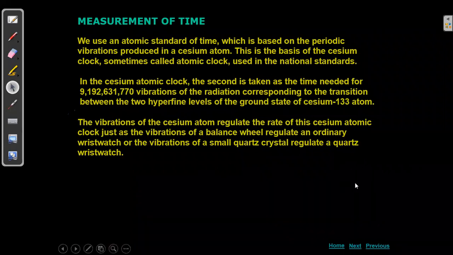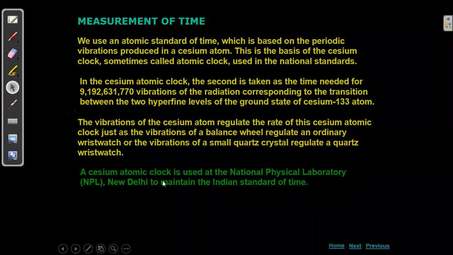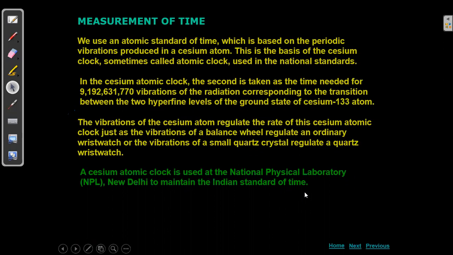Now, the cesium atomic clock is used at the National Physical Laboratory (NPL), New Delhi, to maintain the Indian standard of time. Indian standard of time, according to international standard of time, is GMT plus 5:30. We will write 5:30 Indian. There will be a bigger clock at NPL, National Physical Laboratory in New Delhi, which functions based on the cesium atomic clock. If any changes